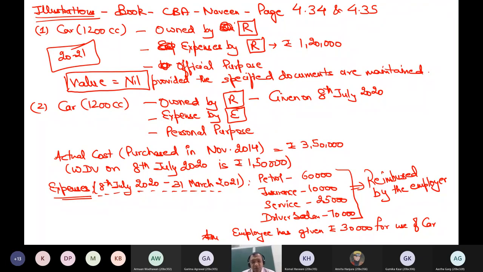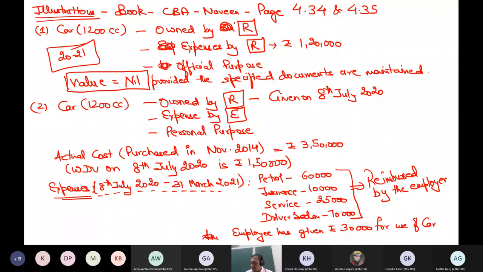And the use is personal use. Car given on 8th July. I told you that month means complete month, so I will start computing the value from 1st July itself. Actual cost of the car 3,50,000, WDV 1,50,000. WDV is of no use. And for using this car, I have given 30,000 back to my employer. Can anyone tell me the answer now? Think logically.